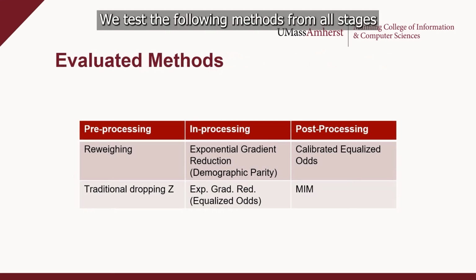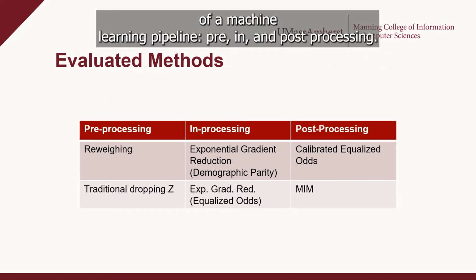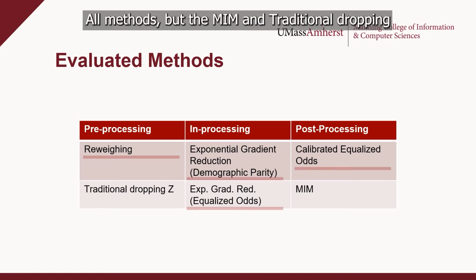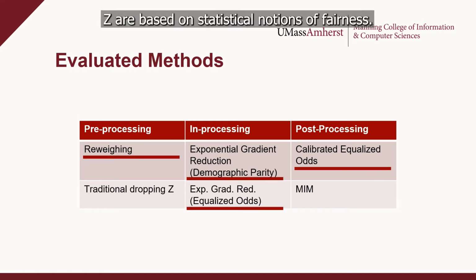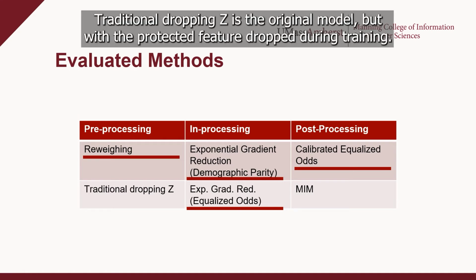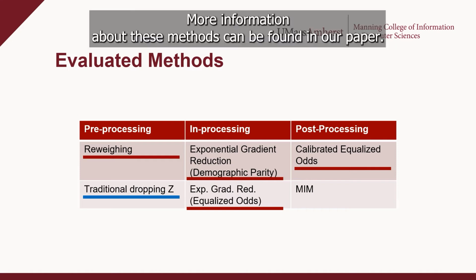We test the following methods from all stages of a machine learning pipeline: pre-, in-, and post-processing. All methods but the MIM and traditional dropping Z are based on statistical notions of fairness. Traditional dropping Z is the original model but with the protected feature dropped during training. More information about these methods can be found in our paper.